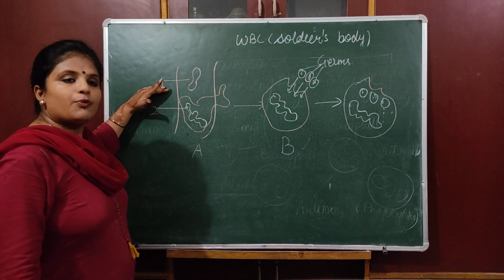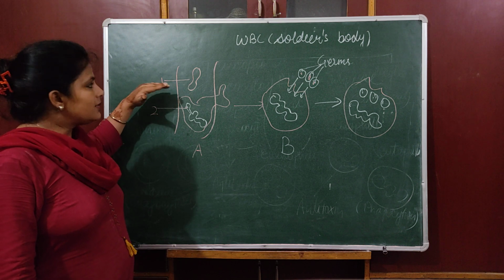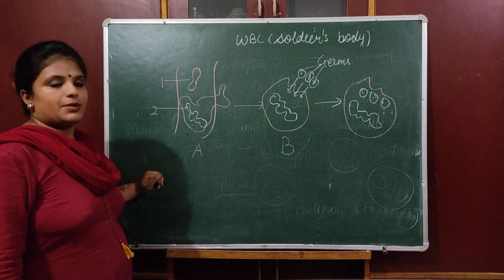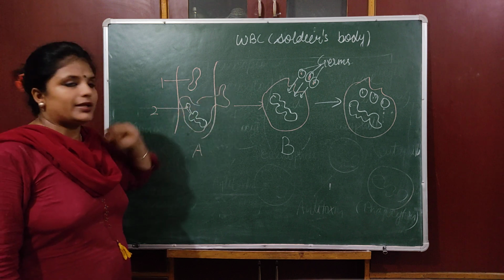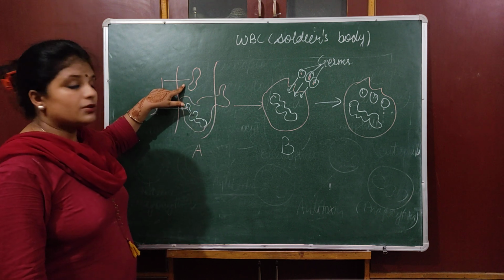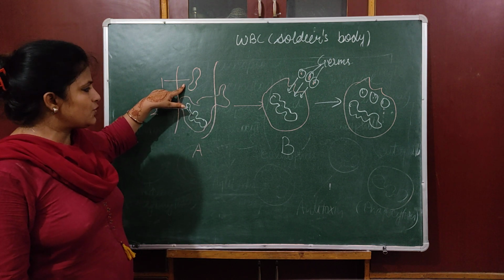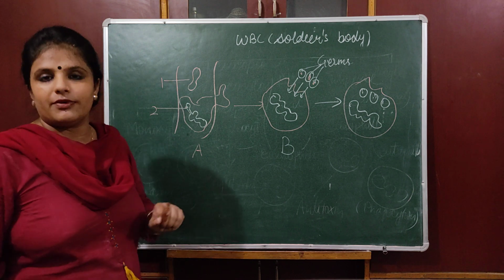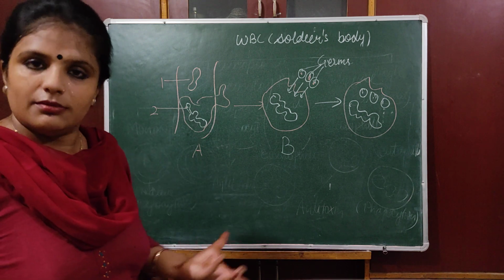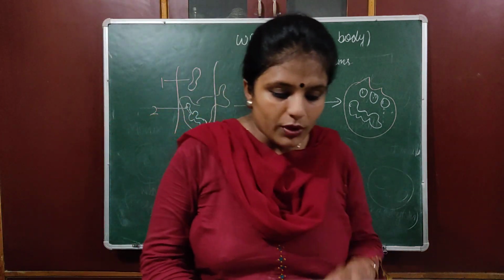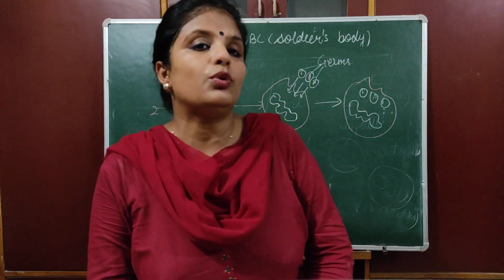And what is the structure of part 1? This is RBC, it is biconcave in shape. This is WBC, it is irregular in shape. RBC is not having nucleus in a mature condition, and WBC is having nucleus in any condition. So what is the importance that you need to learn?